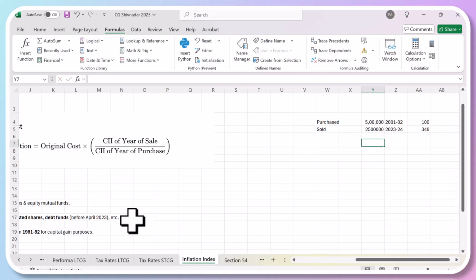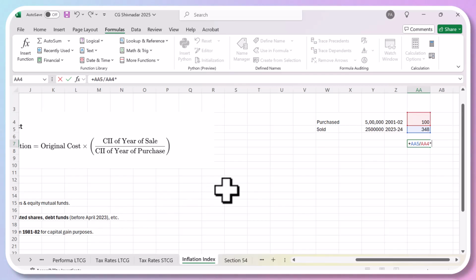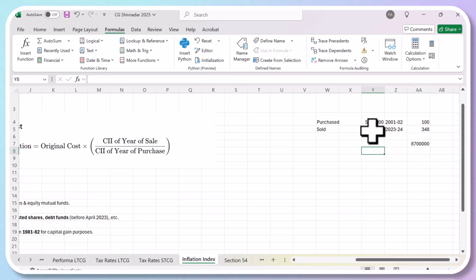So if you calculate the adjustment, it will be divided by this into this. Sorry, you purchased for 5 lakhs, so that means the indexed cost is 17 lakh 40,000.